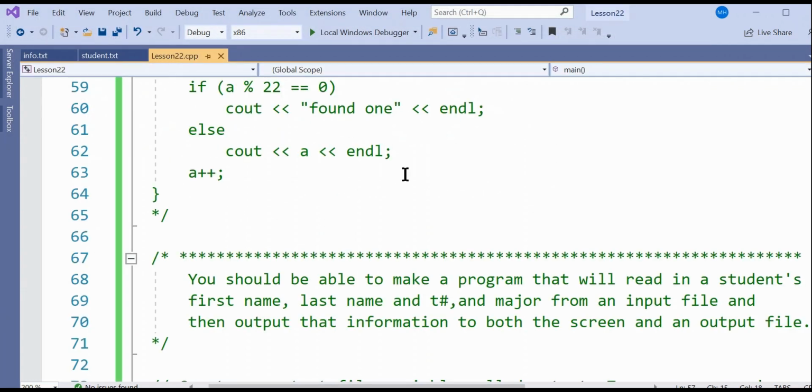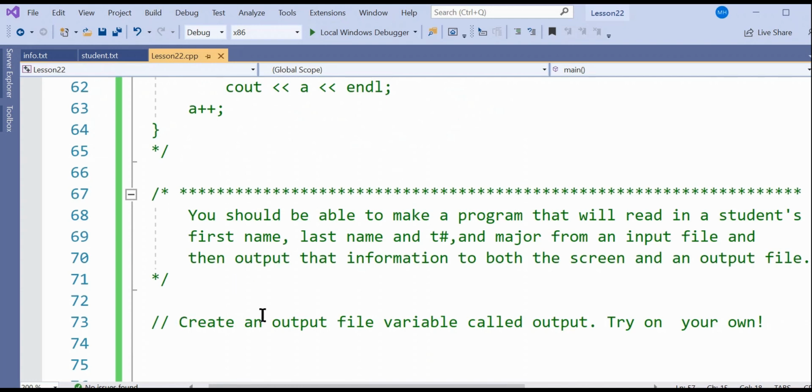All right, so first we want to create an output file variable called output. So try it on your own. Can you create an output file variable called output if I ask you to? Try it now and see if you can create it.